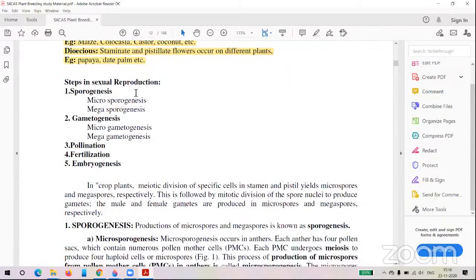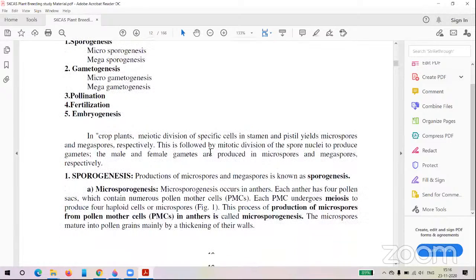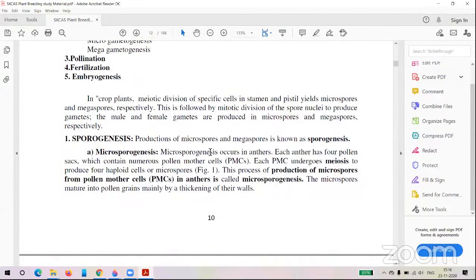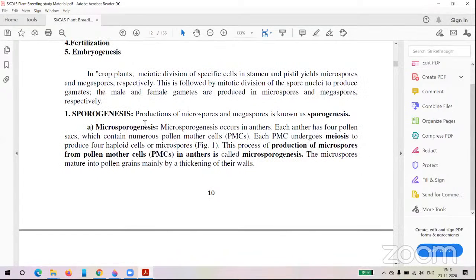The steps in sexual reproduction are microsporogenesis, megasporogenesis, microgametogenesis, and megagametogenesis. These are the basic procedure and basic mechanism, as all of you know, so there is no need to explain this one, but I will give superficial information about it. Sporogenesis means the formation of microspores and megaspores.